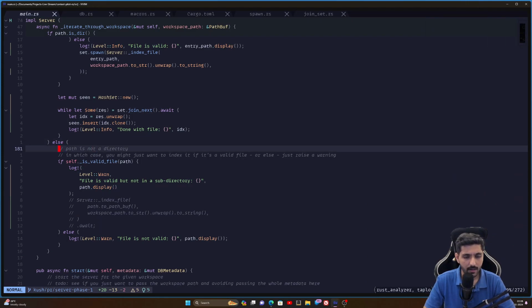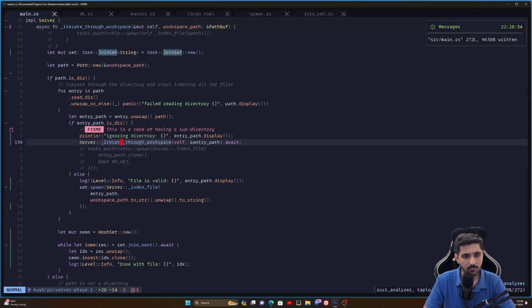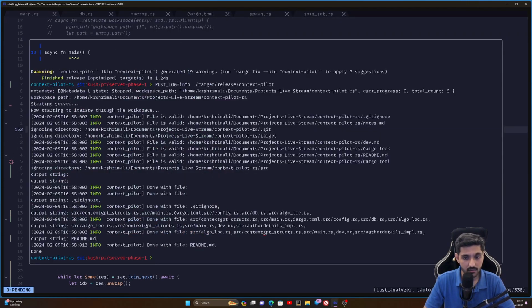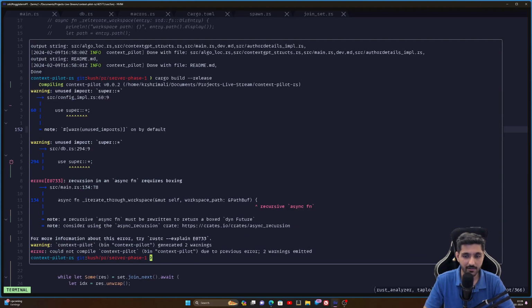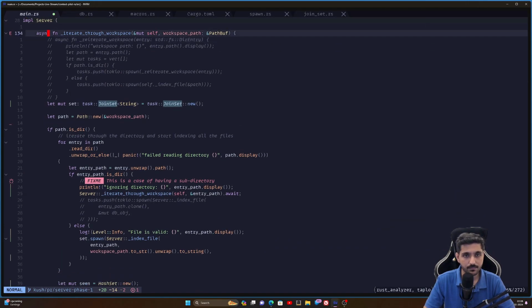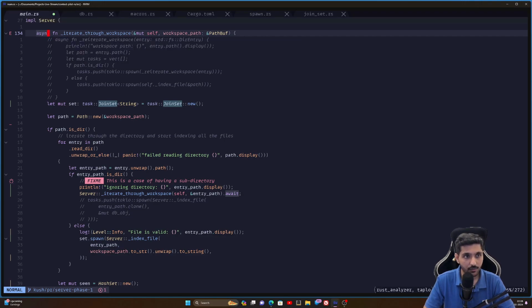And this will be called when path is not a directory, right? This will be important when we iterate through the workspace again, which is gonna, is it gonna work this way? Is it gonna just work like this? Yeah, it's not gonna work, right? So there's a huge problem over here. Recursion in async function requires boxing. A recursive async function must be rewritten to return a boxed dynamic future. So this is something I'll have to read about, and we will cover that in the next stream.